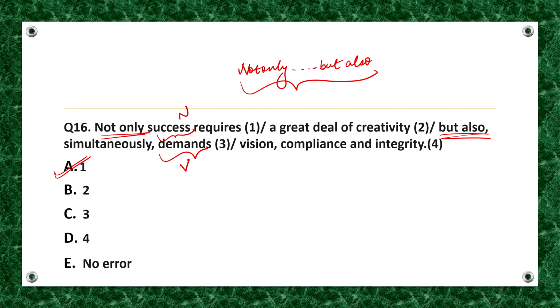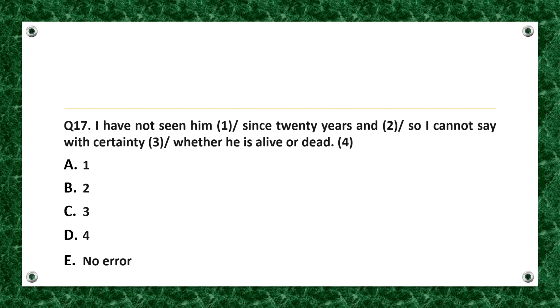Hence, we will place not only before requires, which is a verb. The correct sentence should be: success not only requires a great deal of creativity, but also simultaneously demands vision, compliance and integrity. Fine. I hope it is clear. Now, moving on, solve the next question.